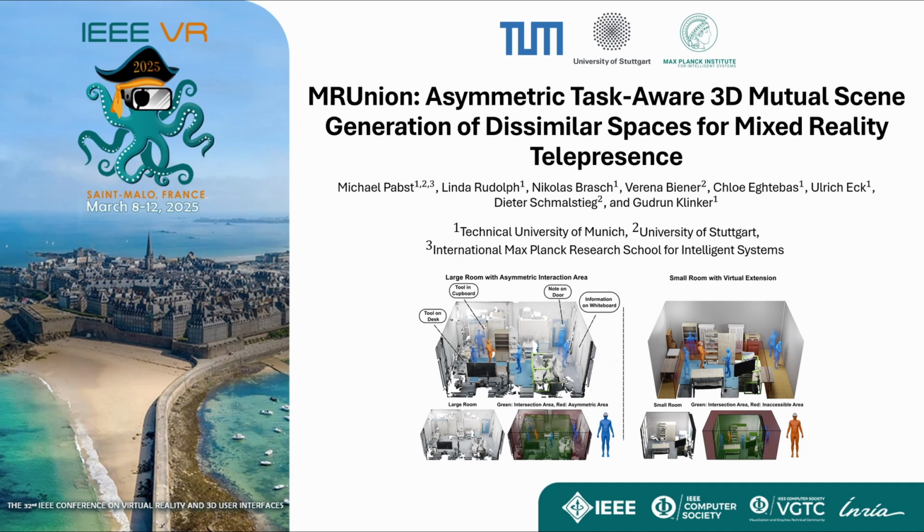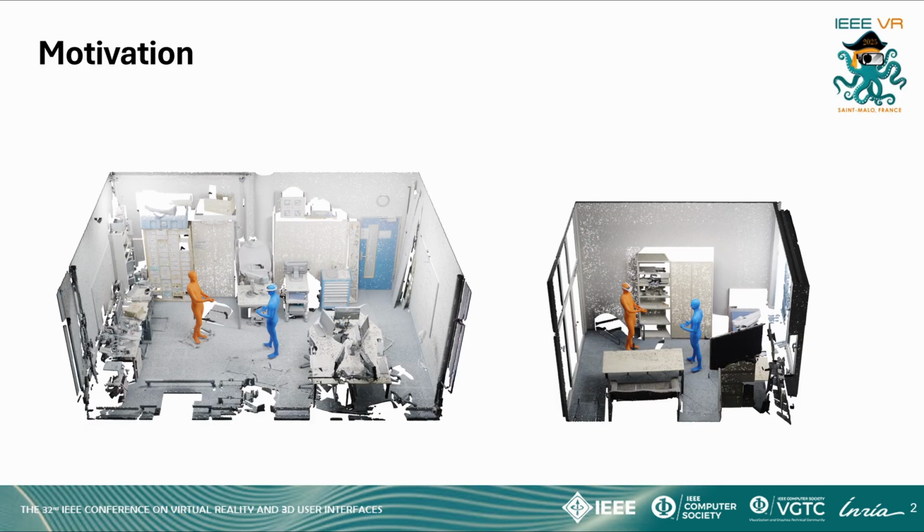We present MRUnion, Asymmetric Task-Aware 3D Mutual Scene Generation of Dissimilar Spaces for Mixed Reality Telepresence. Given two dissimilar spaces, the left is the large room with the local user in blue and the remote user in orange. On the right is the small room with the local user in orange and the remote user in blue.